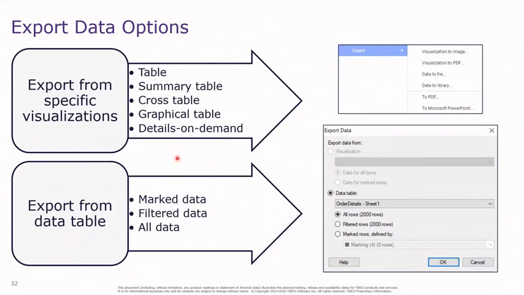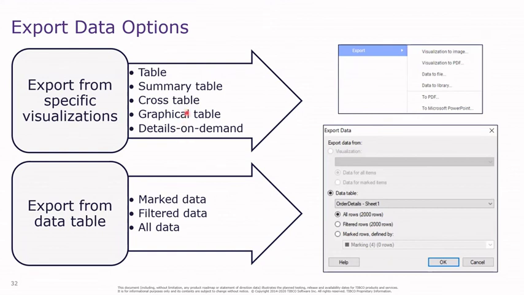Now you can export data from Spotfire in two ways. You can either export from specific visualizations. You cannot export data from all the visualizations. These are the particular visualizations which you can use to export data from: table visualization, summary table, cross table, graphical table. Details on demand again is a type of table.